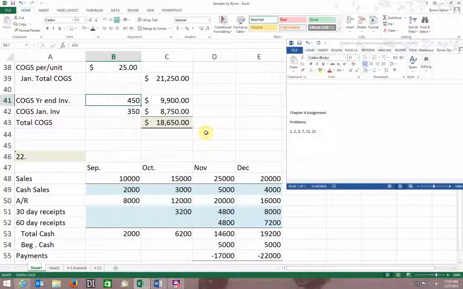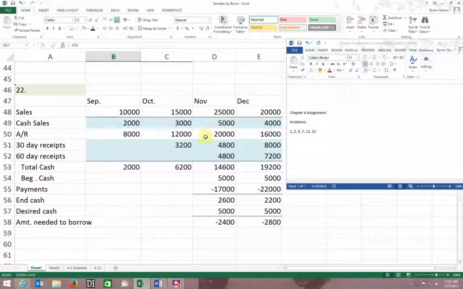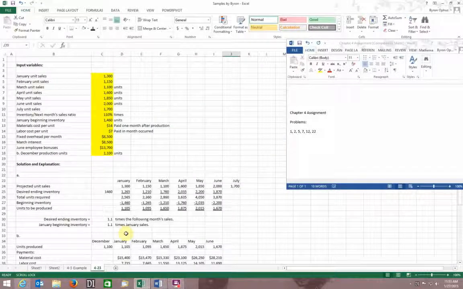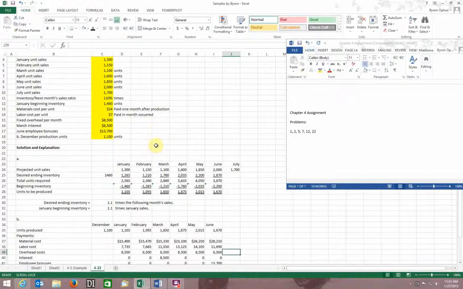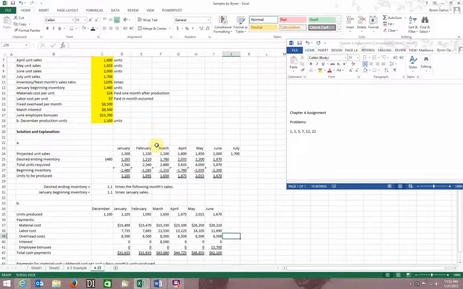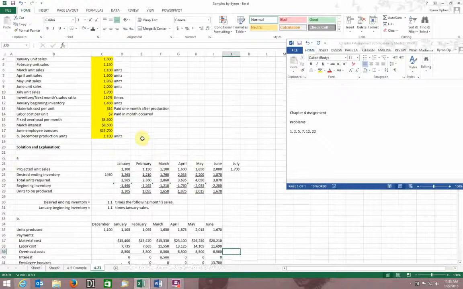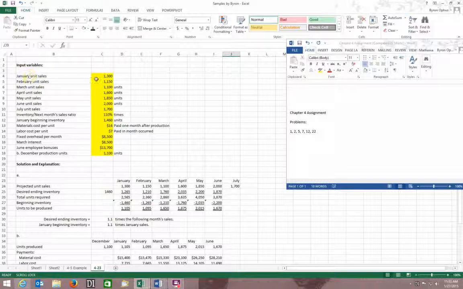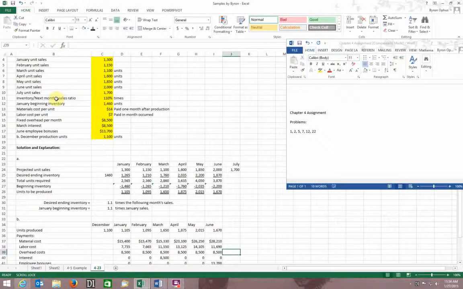So, all right, then you guys have number 22, and I think I kind of did 22. Let me just check here. Nope, you know what? I went ahead and did 23, which is here, as an example, because 23 is a little bit more like your 22. 23 is actually a little bit more complicated just because we have more months. And what do we do up here? Well, we could enter all these in. We wouldn't necessarily have to, because these are unit sales, which we have down here, and that would be fine too. We don't necessarily need to list these all up there. This is kind of nice to enter in up here though.